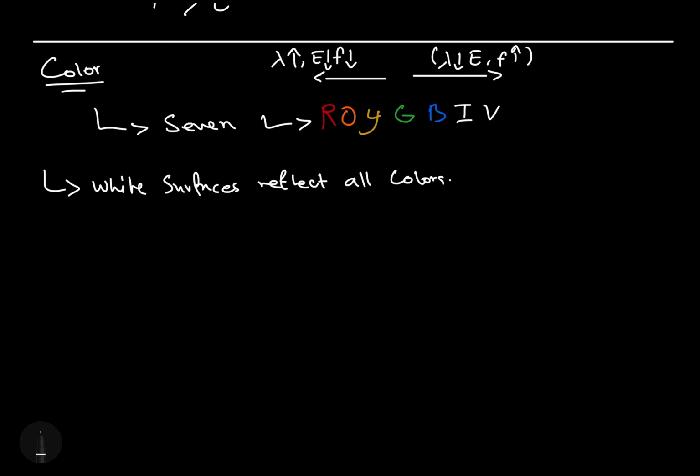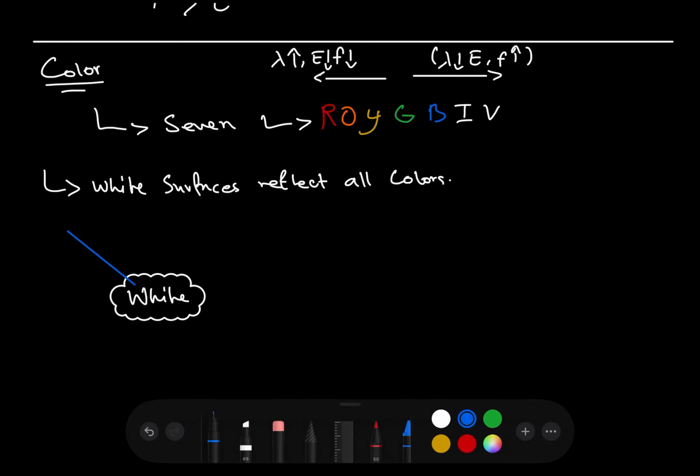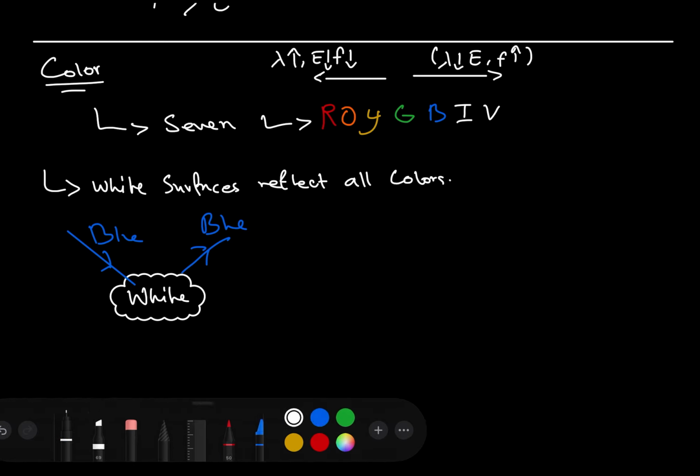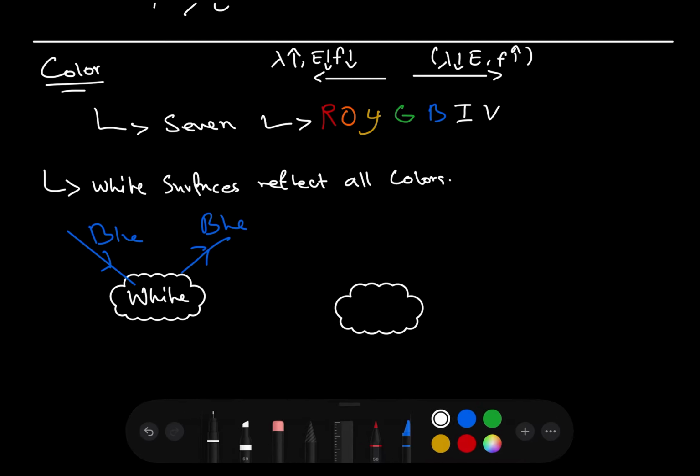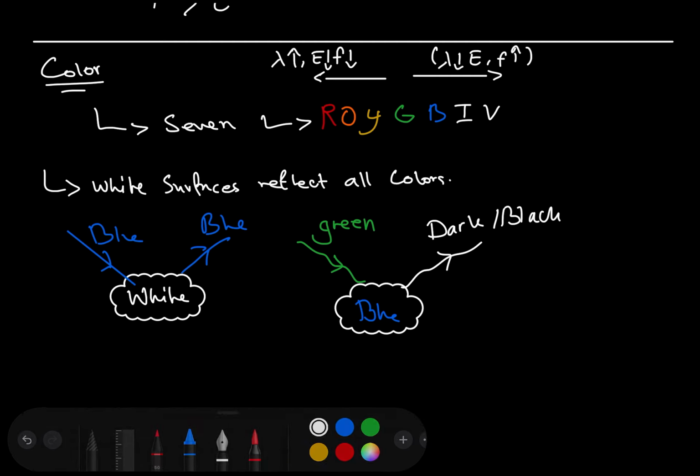Now, if all the colors are absorbed, an object appears to be black. But there's a couple of things you've got to know. If an object is white and you put any color on that white object, then that color is going to get reflected. So if you put blue on white, the object appears to be blue. If you have another colored object, let's say the object is blue, and you put green on blue, of course, we're talking about light, we're not talking about paint. A lot of people tend to mistake this. When you put green on another color, or any color on another color, green on blue, yellow on orange, red on blue, you're going to get a dark color. So the object appears to be dark or black.